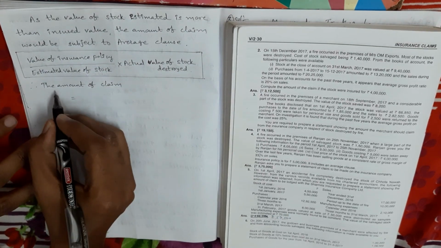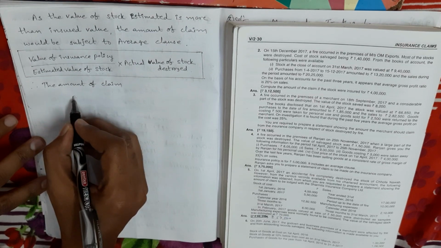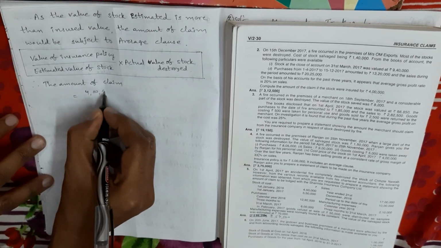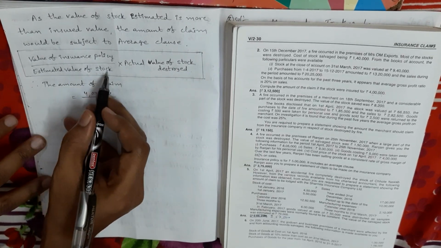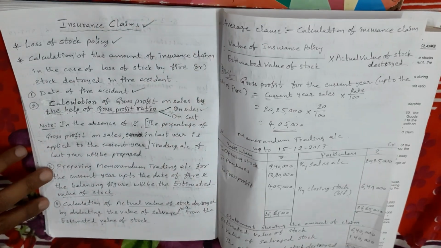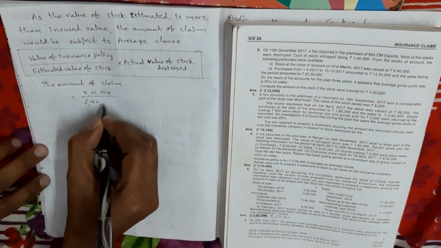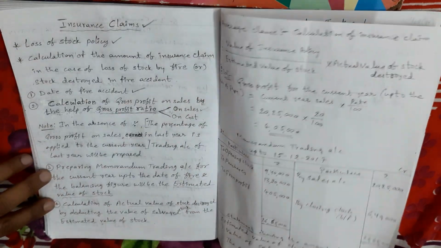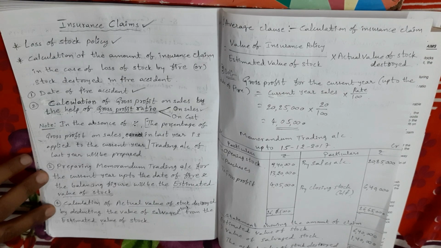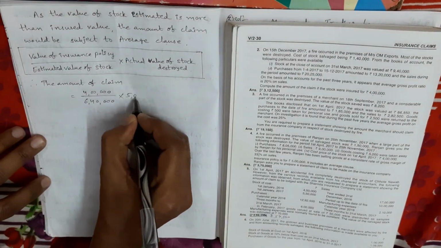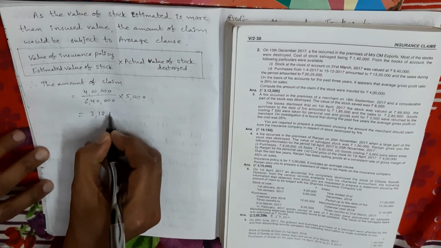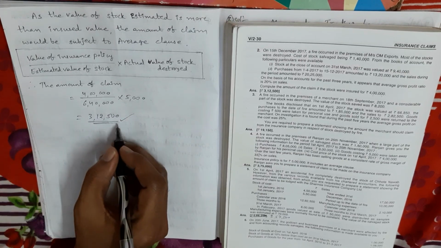It's very simple, right? See, the amount of claim is equal to the value of insurance policy. What is the value of insurance policy? 4 lakhs rupees, divided by estimated value of stock, which we got in the memorandum trading account, 6 lakhs 40,000, into actual value of stock destroyed, which we got in 4 steps, that is 5 lakhs rupees. So therefore the insurance claim amount is 3 lakhs 12,500 rupees. This is the answer.